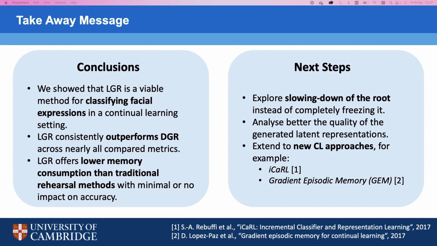As for next steps, some things we're interested in studying next are, for example, exploring slowing down of the root instead of freezing it completely. Also, we'd like to analyze further the quality of the representations our generative model is producing. And lastly, we'd be interested to extend the approach to other continual learning approaches, such as iCaRL and GEM.